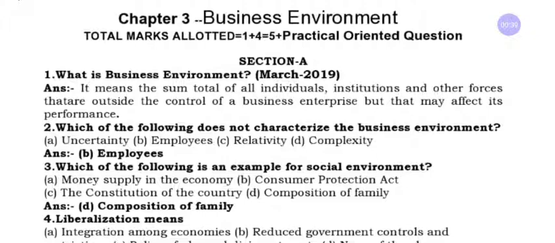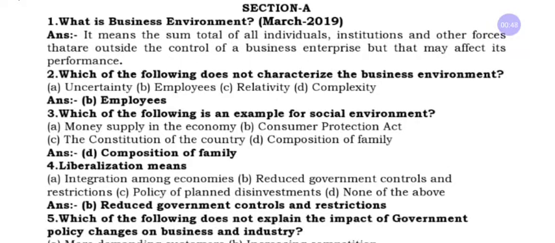Section A includes one word plus multiple choice oriented questions. Let us start with our revision of 1 mark questions. First one, what is business environment? This question was asked in March 2019, or they can also ask, give the meaning of business environment.